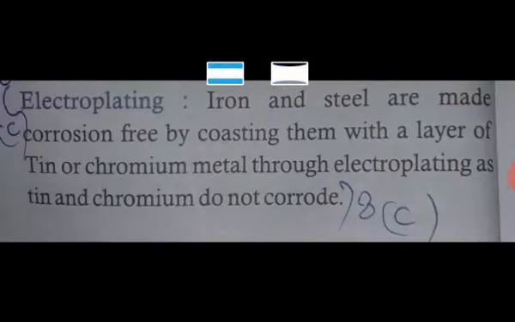Electroplating. Okay. Iron and steel are made corrosion free by coating them with a layer of tin or chromium metals through electroplating. Tin and chromium do not corrode.